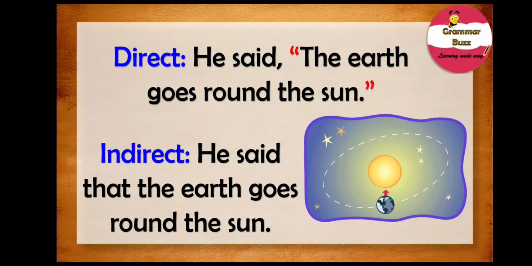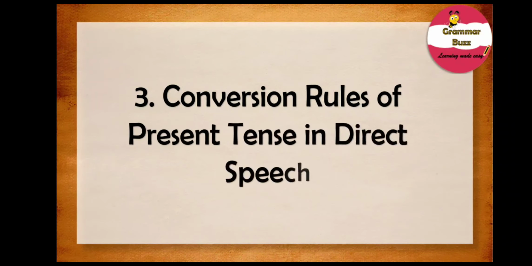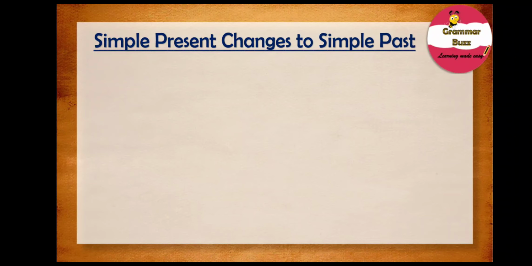I guess you have quite followed this rule, haven't you? Okay, so let's move on with our third rule of conversion, and that states rules of present tense in direct speech. Now let us find out what are the rules for present tense in direct speech. Well, remember, the simple present tense of reported speech changes to simple past in indirect speech. Isn't that quite simple to remember? Simple present in reported speech changes to simple past in indirect speech, right?